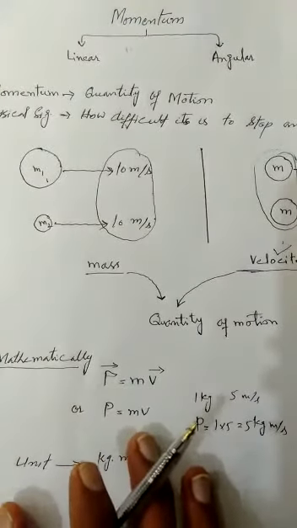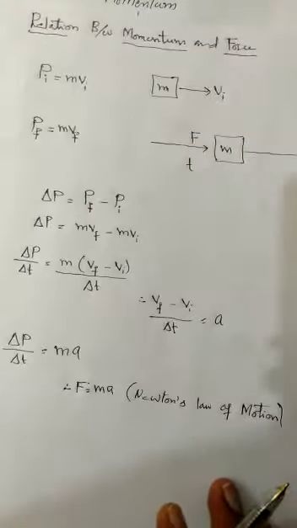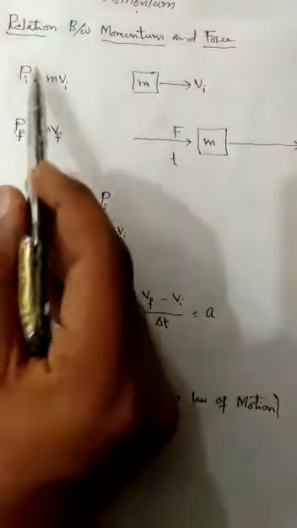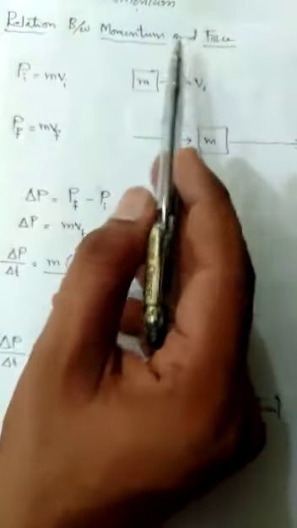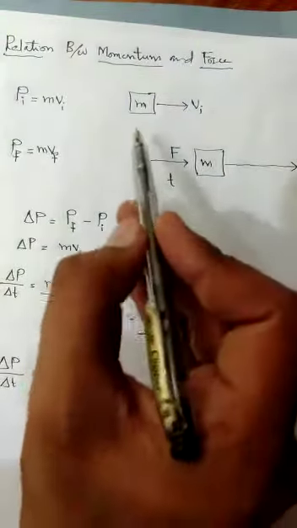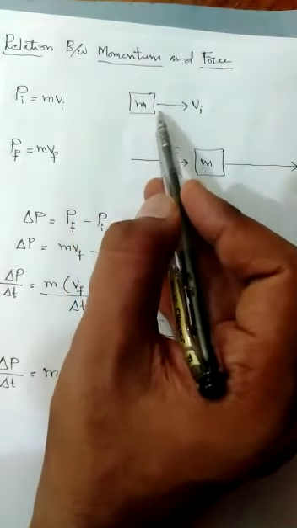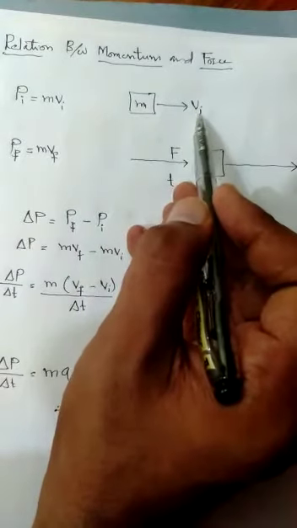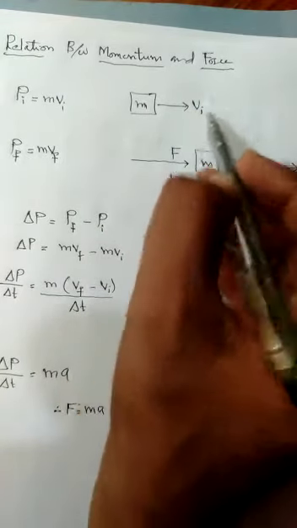Now we come to the second topic, the relationship between force and momentum. Let's suppose an object of mass m is initially moving at velocity vi. Let's suppose a car is moving with a certain velocity, 25 km per hour.